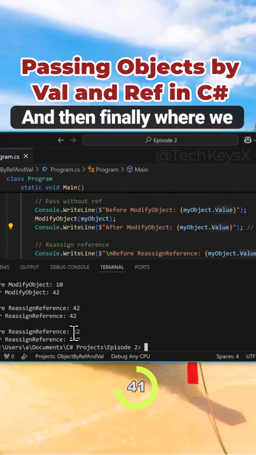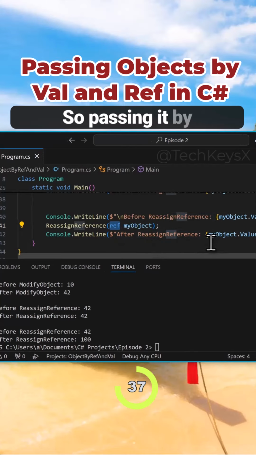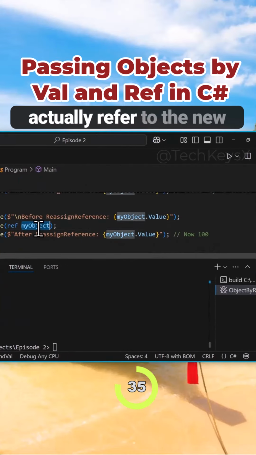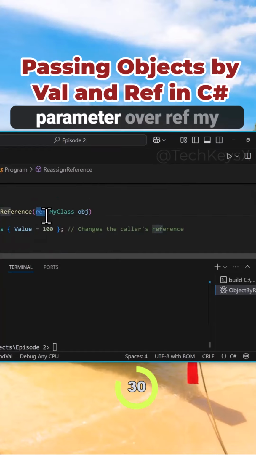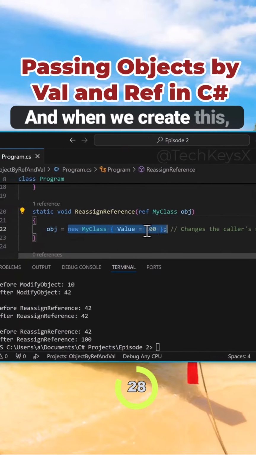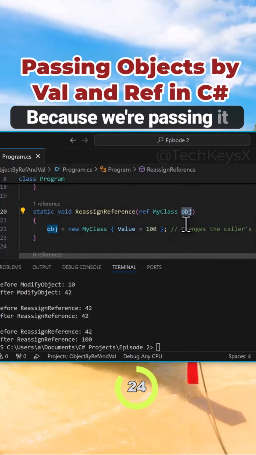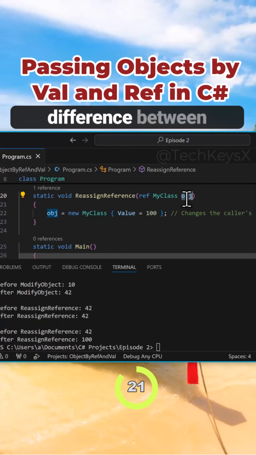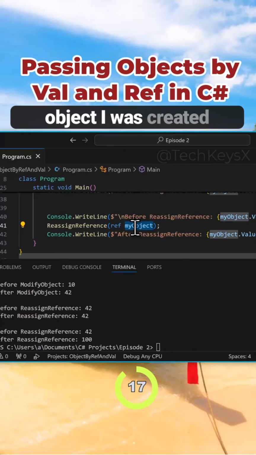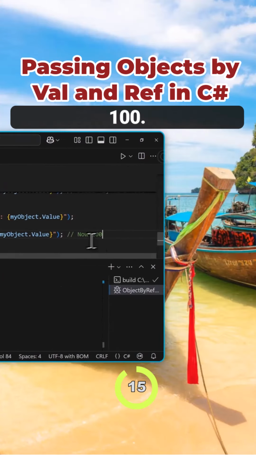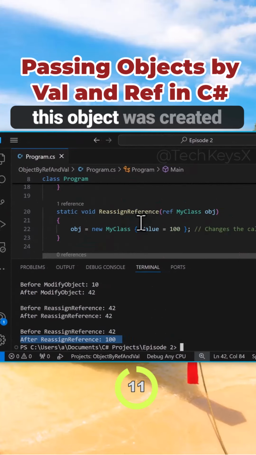And then finally, where we actually reassign using a ref. Here, as you can see, we are saying ref myObject, so passing it by reference. Now myObject will actually refer to the new object created within the function. This function takes a parameter of ref MyClass object, and when we create the new object, it allocates a new memory address, and that address will be assigned to the object here because we're passing it by reference. It's important to understand this major difference between passing by reference and by value. Now this object refers to the object that was created within the function, and we get the output 100. Before it was 42, now it's 100, even though the object was created inside the function.